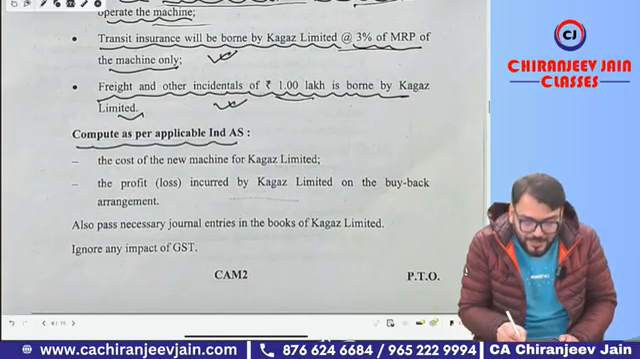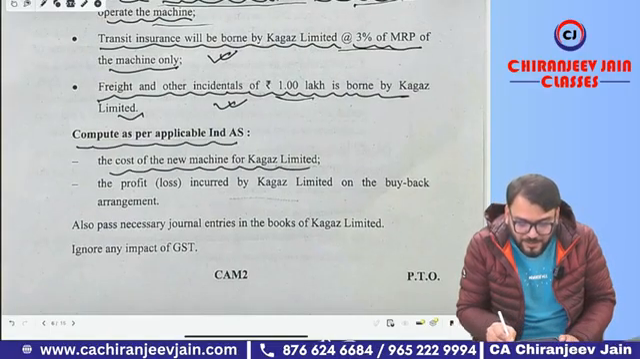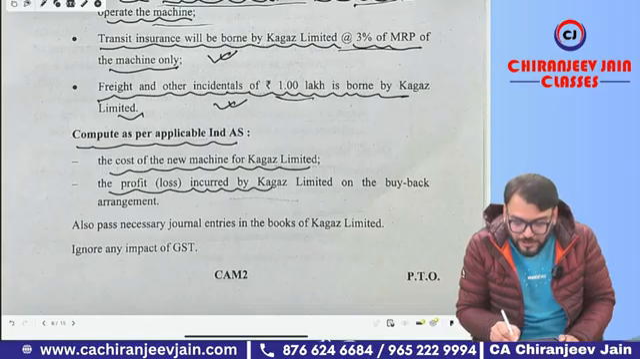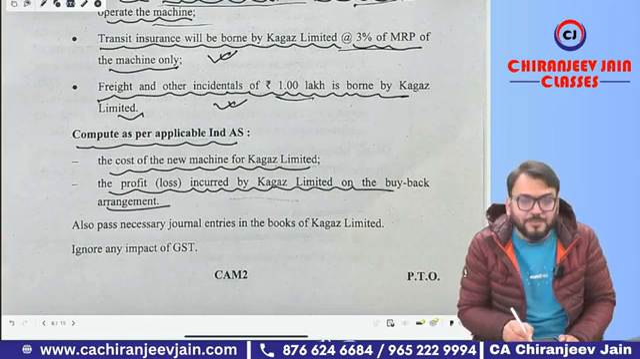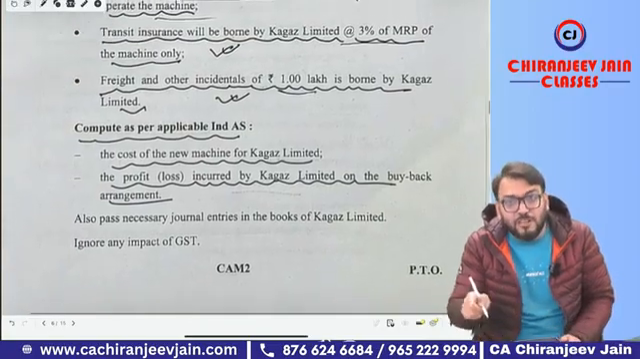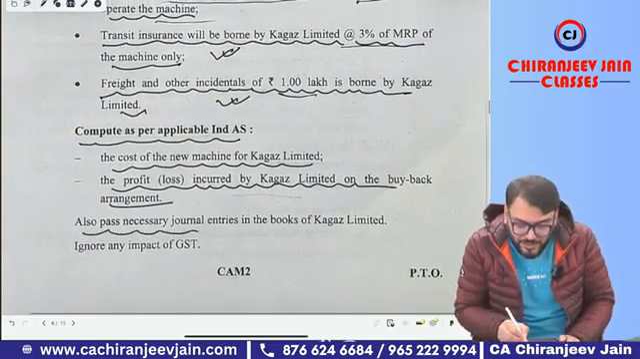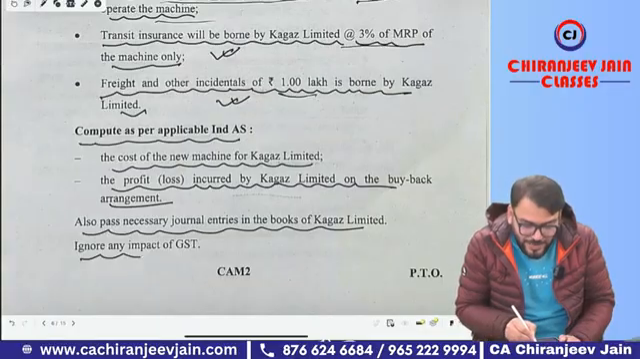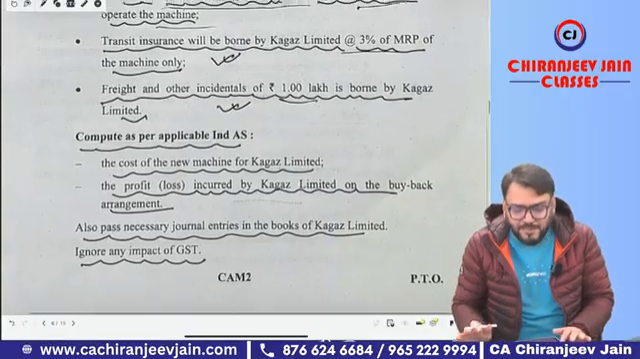Compute as per applicable Ind AS the cost price of the new machine for Kagaz Limited, and the profit or loss incurred by Kagaz Limited on the buyback arrangement. In the buyback arrangement, there will be some gain or loss that we need to calculate, the gain or loss on sale of the old machinery. Also pass the journal entry in the books of Kagaz Limited. Ignore any impact of GST. GST impact needs to be ignored.